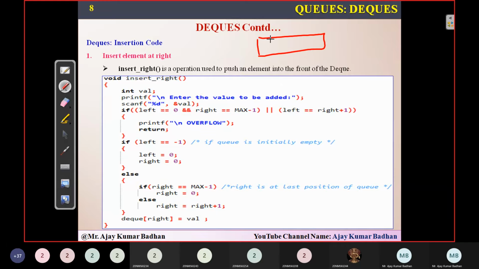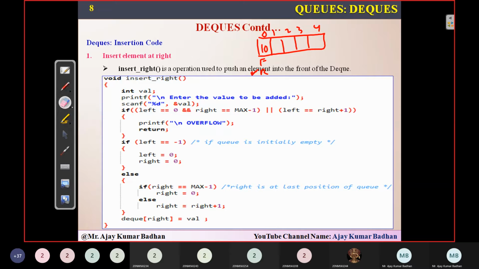Suppose this is an array, with indexes 0, 1, 2, 3, 4. Whenever I want to insert an element, initially front will be pointing to 0, rear will be pointing to 0, and you insert the element 10. After that, every time you want to insert a new element, the variable we need to increment is rear, isn't it? Suppose I want to insert 20 now.